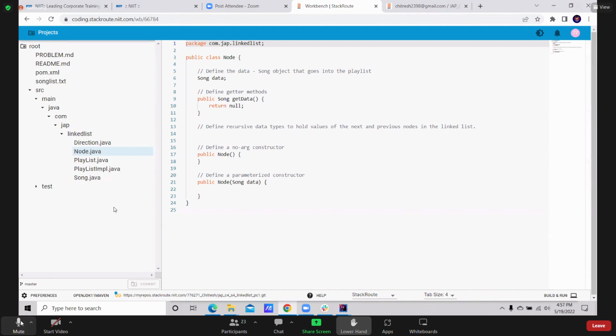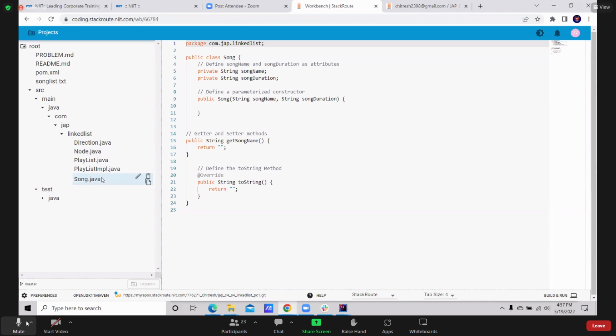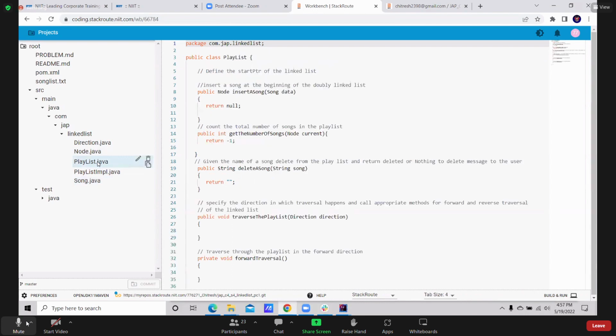Anyone who needs input again, I am ready to give. We will spend enough time so that you can utilize this evening. Even if it is pending, we can continue tomorrow morning. Again, I'm repeating: direction is an enum that holds only two values, forward and backward, or you can make it reverse. Song is a class, where the song object is what I'm going to insert in my node. In node, handle both previous and next, so indirectly it's a doubly linked list.